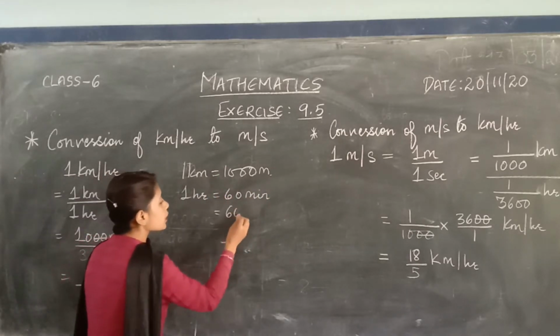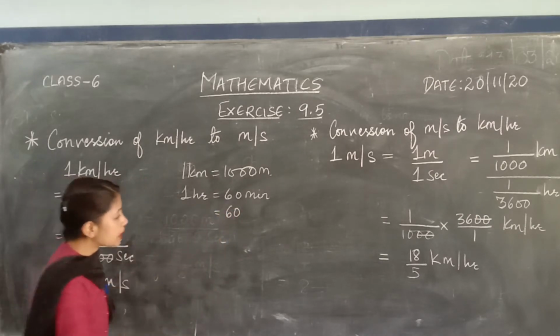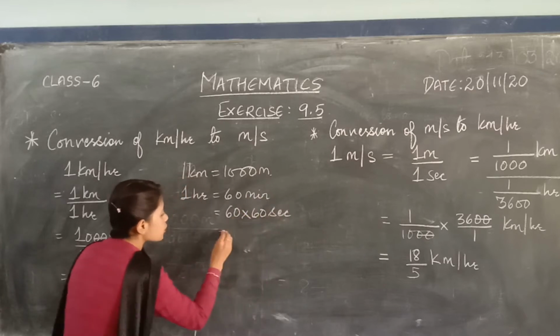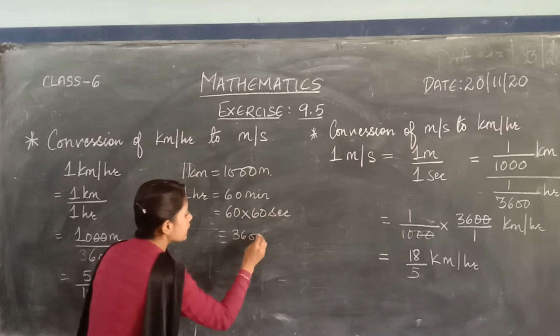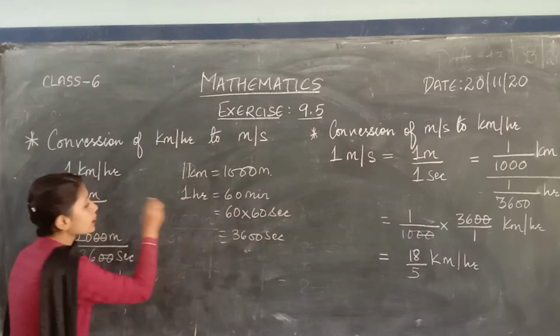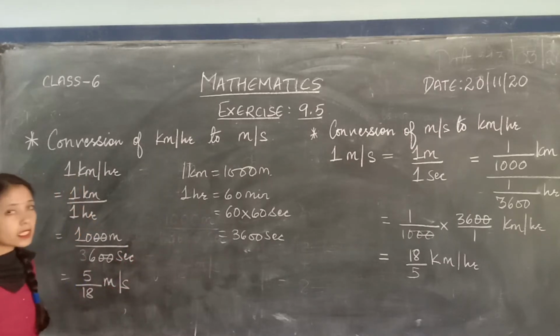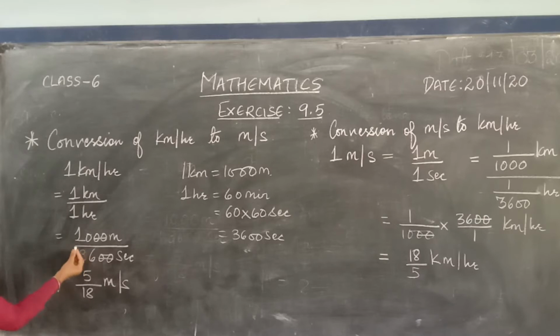To convert minute into second you have to multiply by 60. So this will become 3600 seconds. That means 1 hour is 3600 seconds. In 1 hour there are 3600 seconds. So in place of 1 hour you write 3600 seconds.